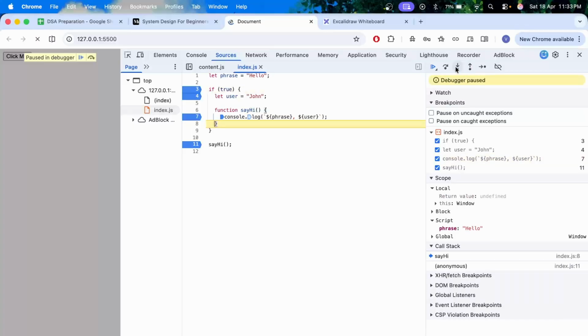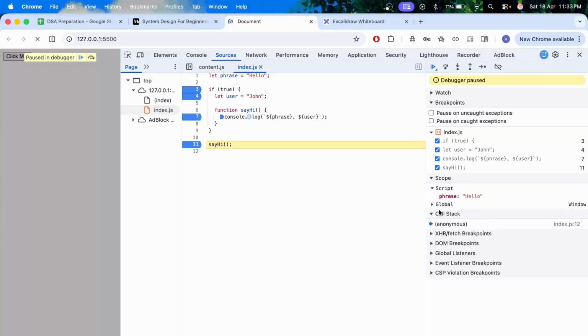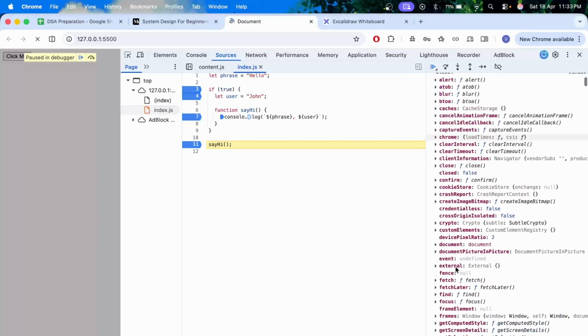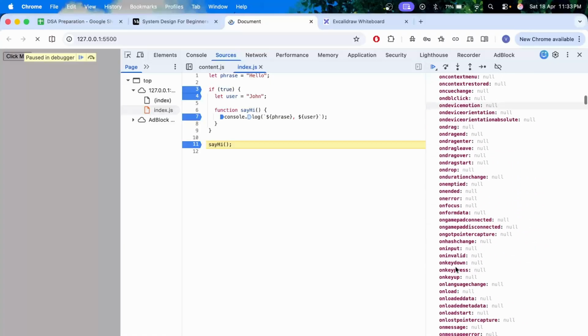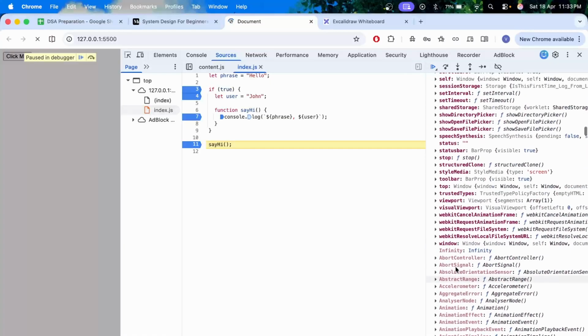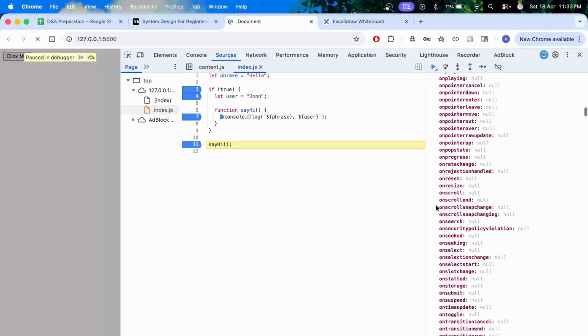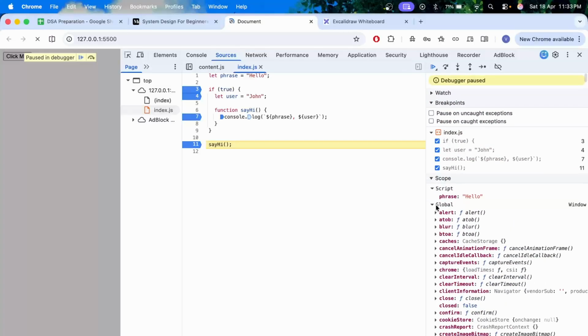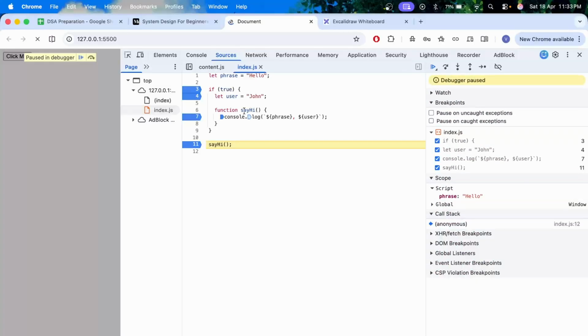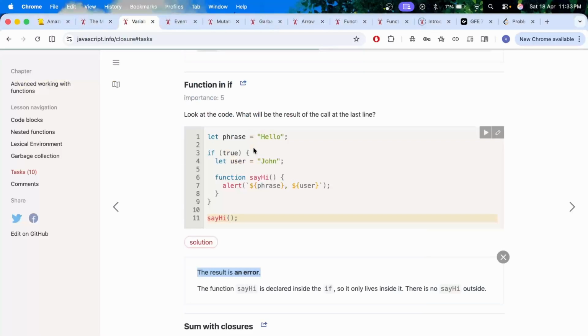If true, but say hi would only be present. Wait. Do we have say hi here? Yes, okay. It is attaching to the global scope, this function, and that is why it is able to come up. But how is it attaching to the global scope? I am unable to understand.